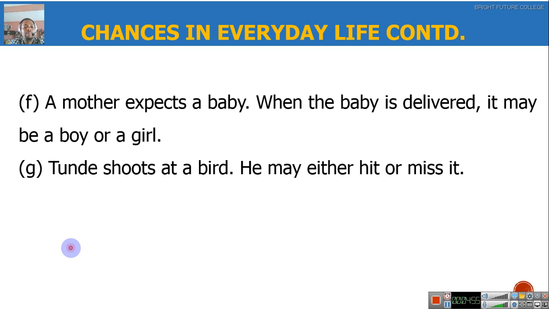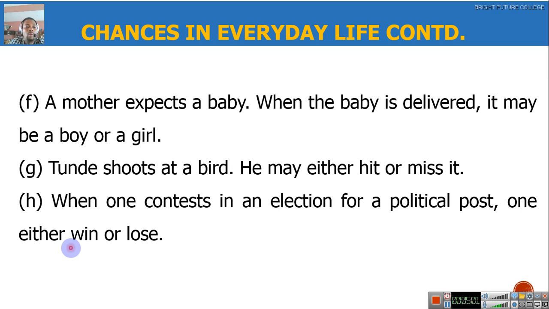Tunde shoots at a bird. He may either hit or miss it. Now, when one contests in an election for a political post, one either wins or loses. No two ways about that. Like the chairmanship election, you've heard about the results of the primaries.